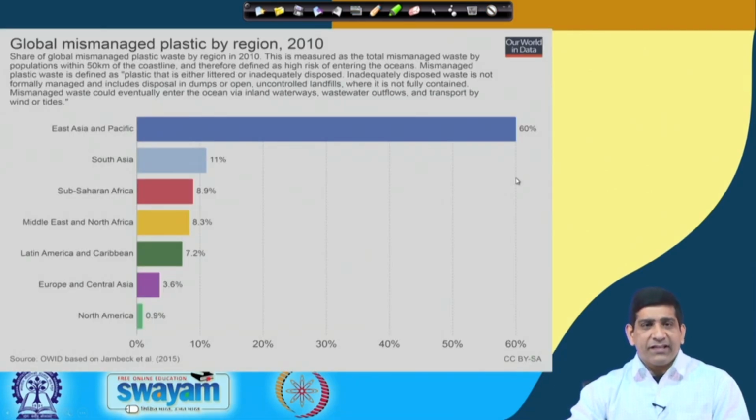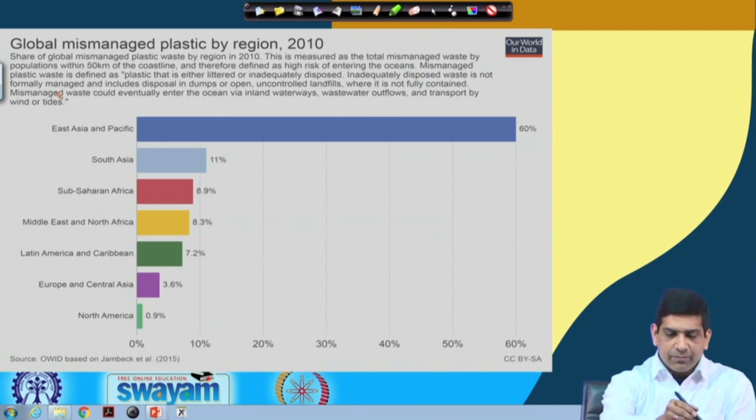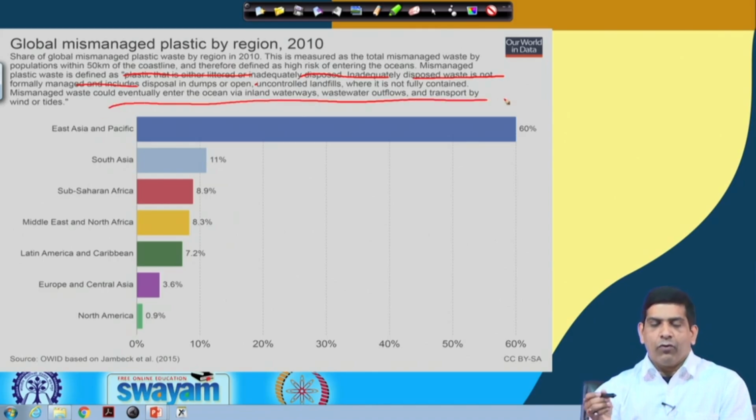And global mismanaged plastic by region in 2010, where we saw a lot of plastic being mismanaged. This is the share of global mismanaged plastic waste by region in 2010. This is measured as the total mismanaged plastic by population within 50 km of coastline, therefore defined as high risk of entering the ocean. Mismanaged plastic waste is defined as plastic that is either littered or inadequately disposed. Inadequately disposed waste is not formally managed and includes disposal in dumps or open uncontrolled landfill where it is not fully contained. Mismanaged waste could eventually enter the ocean via waterways, wastewater outflows or transport by wind or tides.